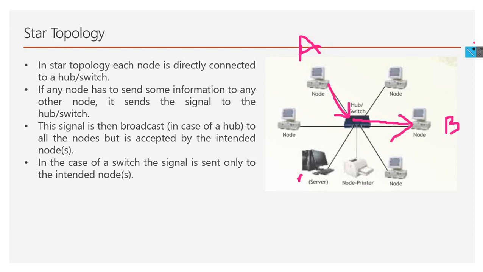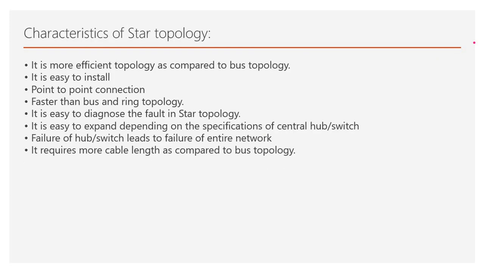Star topology has its own advantages. Let's look at the properties and characteristics of star topology. It is a more efficient topology as compared to bus or ring topology. Why is it more efficient? In bus topology, two devices cannot send a signal at the same time, but in star topology, two or more devices can send signals at the same time. That is good.